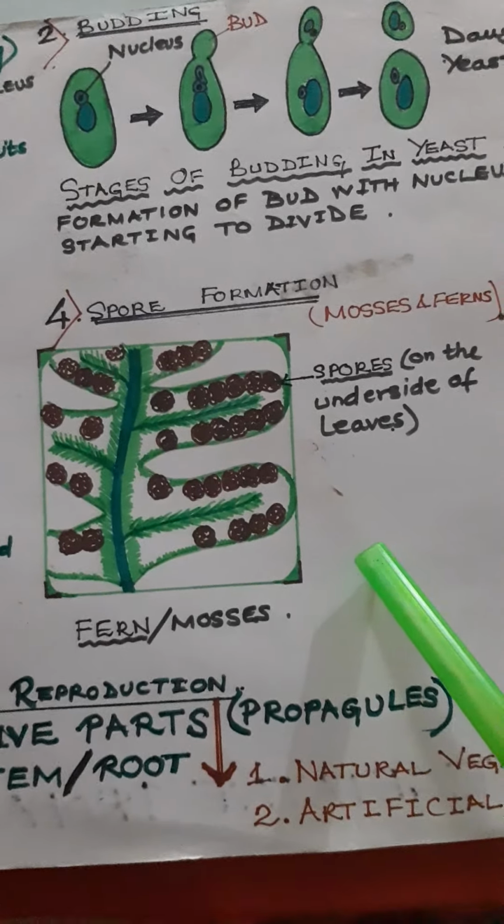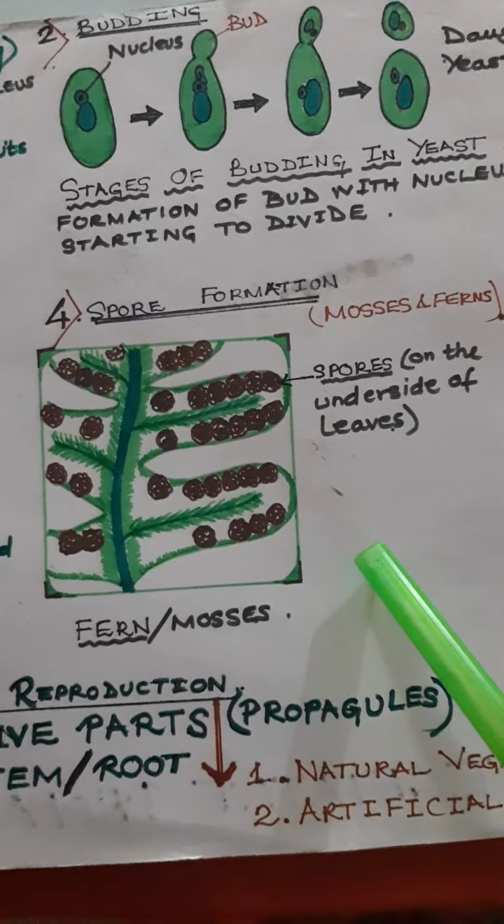And once these spores burst and the spores are let out in the soil or in the air, it is finally distributed everywhere. And from the spores, again, when it gets suitable, favorable conditions, they develop into a new fern or a moss. It gives rise to a new plant. Okay, so this is spore formation.